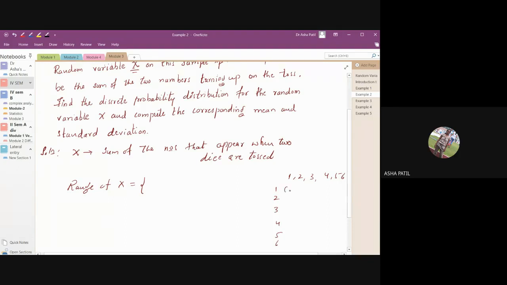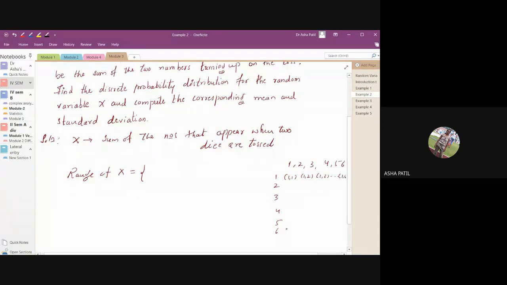You have to write all possible combinations, 1 1, 1 2, 1 3, and so on up to 1 6, and 6 1, 6 2, and so on up to 6 6. This is your sample space. Quite big it is.